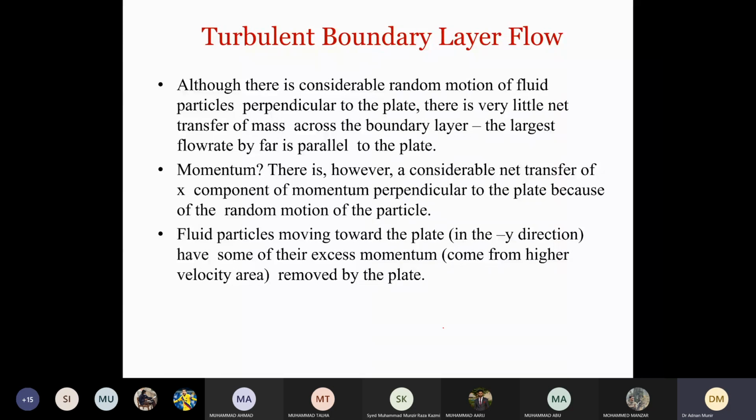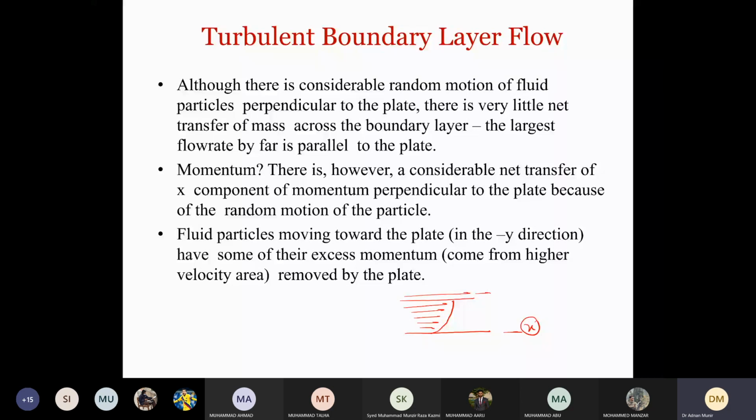So that makes sense because we have a velocity profile like this, and then this is the incoming flow. So the mass is flowing always in the x direction, parallel to the plate. Momentum, however, has considerable net transfer of the x component of momentum perpendicular to the plate because of the random motion of the particles. So how does the momentum transfer take place?